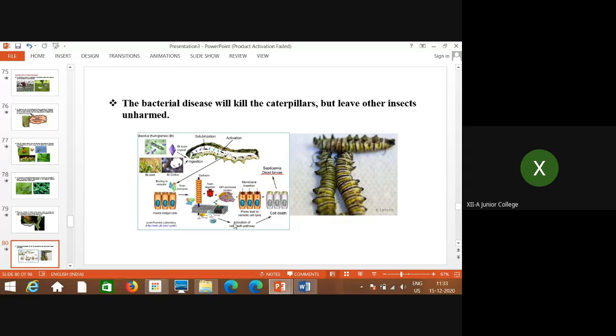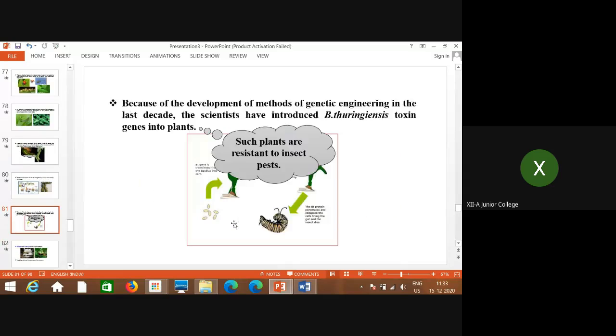The organisms which are affecting the crop plants are controlled. The bacterial disease will kill the caterpillars, but leave other insects unharmed. This is also an important thing that you need to remember: it doesn't affect any other organisms which are useful.